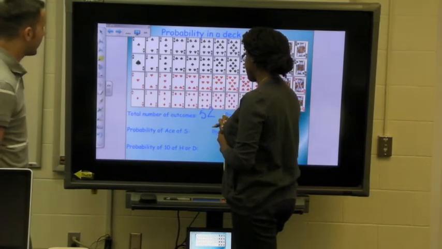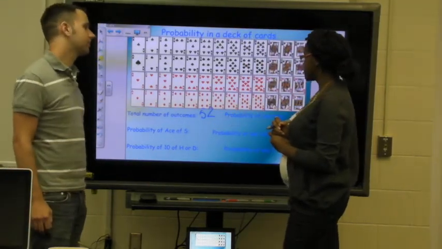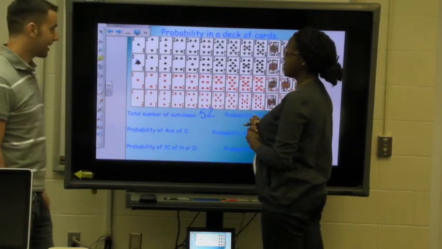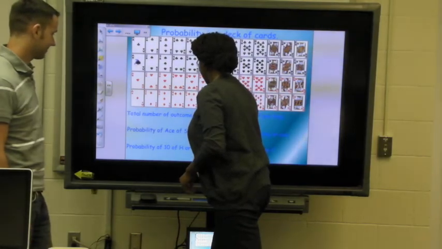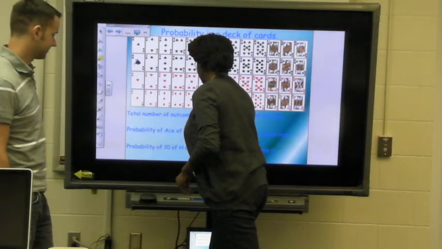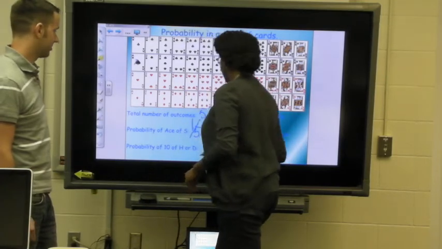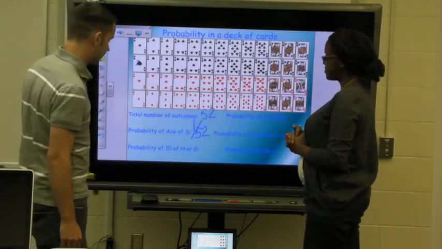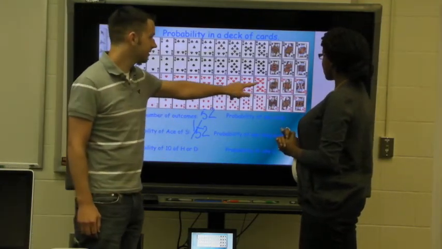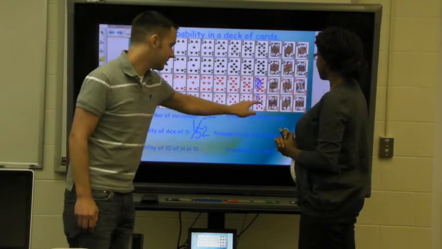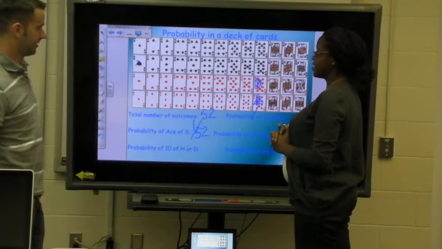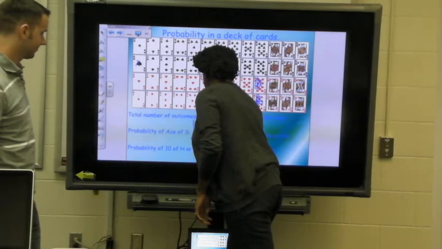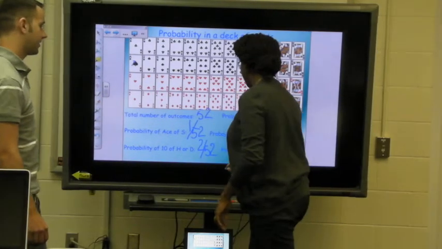Okay. So what are the odds that if I picked 1 card out of all 52 of these cards, I would get the ace of spades? 1 out of 52. That's correct. Okay. So, what would be the probability of me getting a 10 of hearts or the 10 of diamonds? That's right. Good job. You can have a seat.